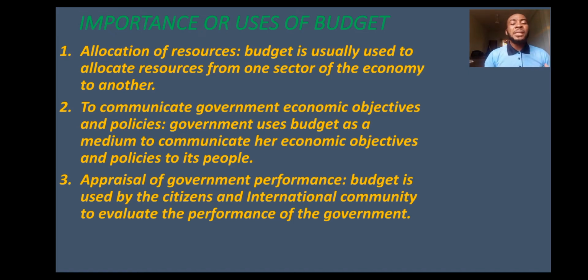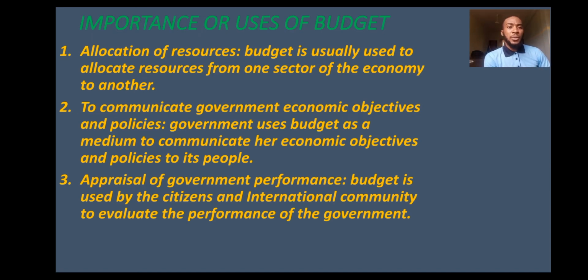So whichever sector is not doing pretty well, government may decide to pump in more money in order to promote the sector. So it is used to allocate resources because it talks about income and expenses. Now, when you're talking about expenses, which sector is taking so and so amount? Because the expenses will be spent on sectors.